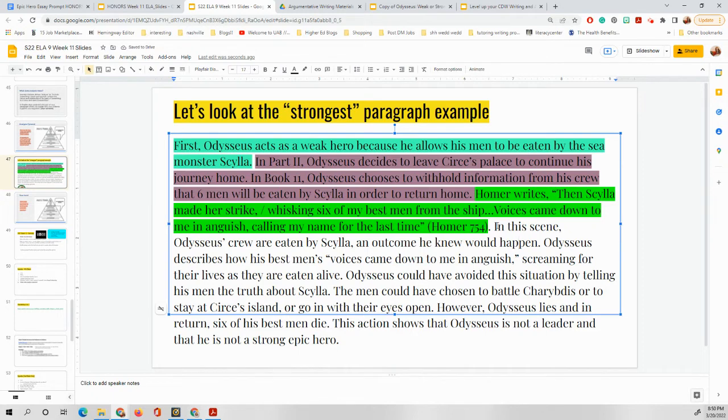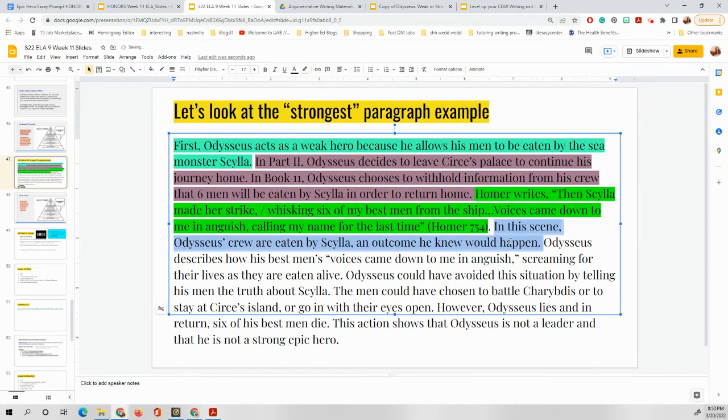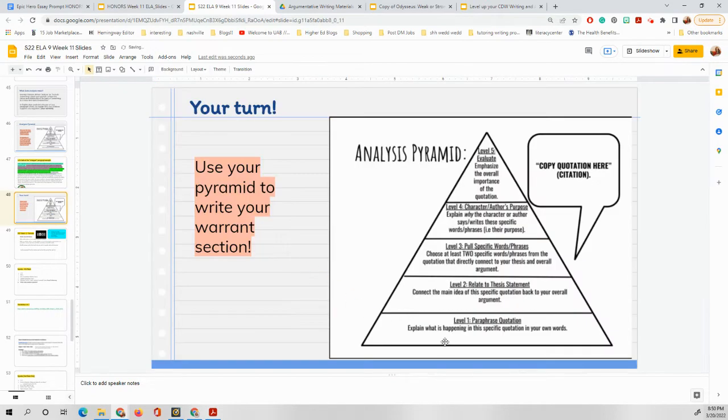Okay, now we're going to get into our warrant section. So, in this scene, Odysseus's crew are eaten by Scylla, an outcome he knew would happen. Okay, I'm going to highlight this. I'm going to go through all of these shades of blue. So I'm going to go through this one. Let's go back here. This is paraphrasing, explaining what happened in the quote in its own words.